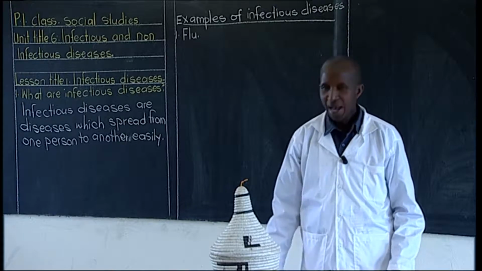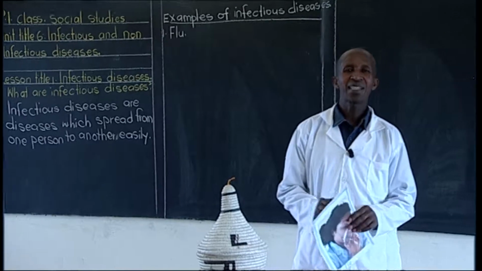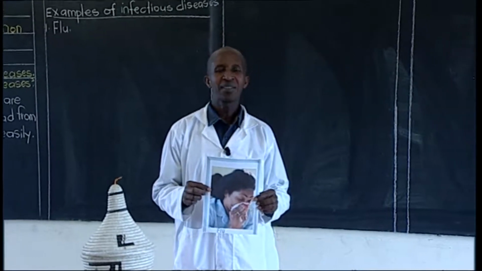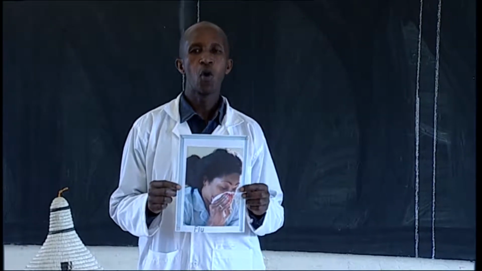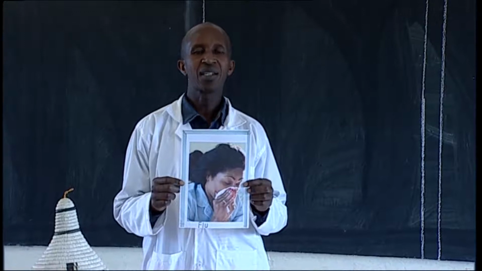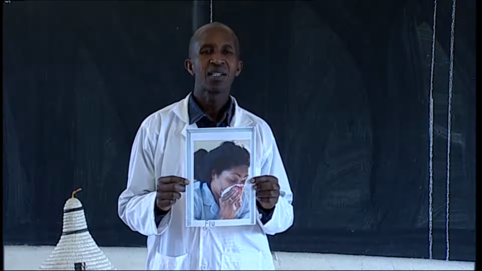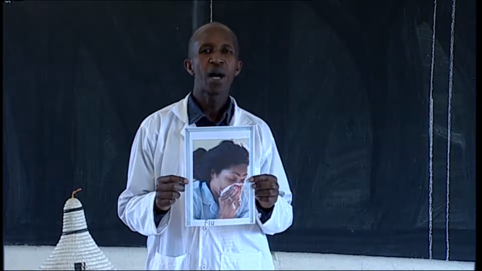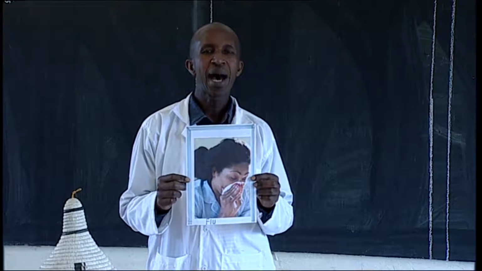And therefore, I have here a picture of a certain woman who is suffering from flu. You can see how this woman looks. She's trying to help herself because of this problem of flu. She has a handkerchief, trying, I think, to clean her nose.